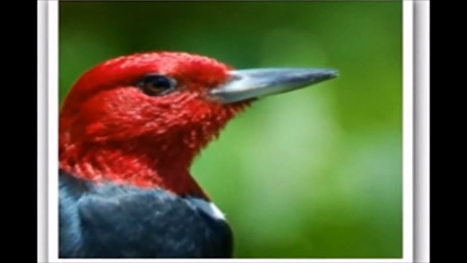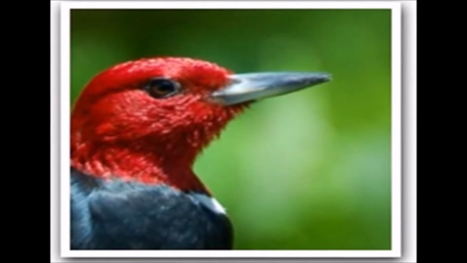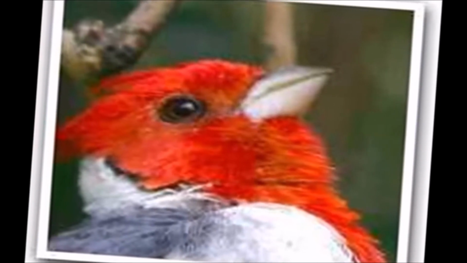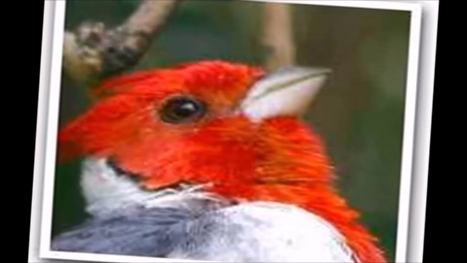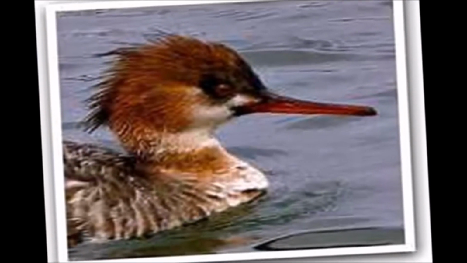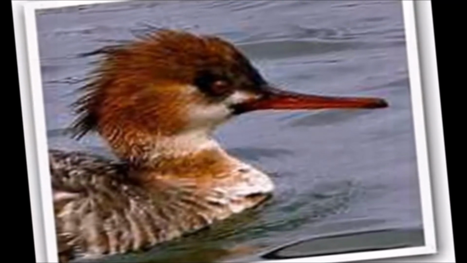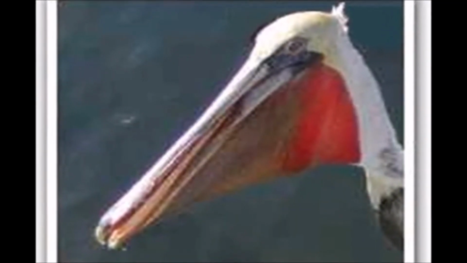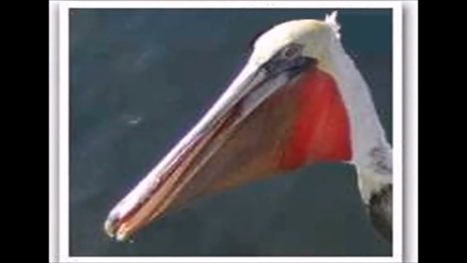Woodpecker, chisel like beak, uses beak like a drill to make holes into the bark of trees to get to insects. Cardinal grosbeak, short stout conical beak, uses its beak as a nutcracker to crack open nuts and seeds. Duck merganser, flat sieve-like bill for catching fish and draining water. Pelican, large bill with a stretchable pouch under it for holding fish caught underwater.